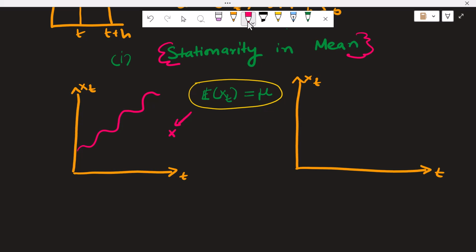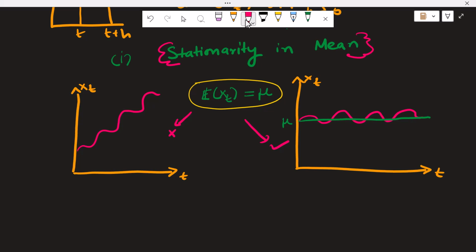Now let's have a look at another time series where a variable xt, again depending on time, has this time series structure. So visually you can make out that even though the process is deviating, it stays around some constant mean mu. So in this situation we have the condition of a constant mean satisfied, and we can say that the process is stationary for mean.